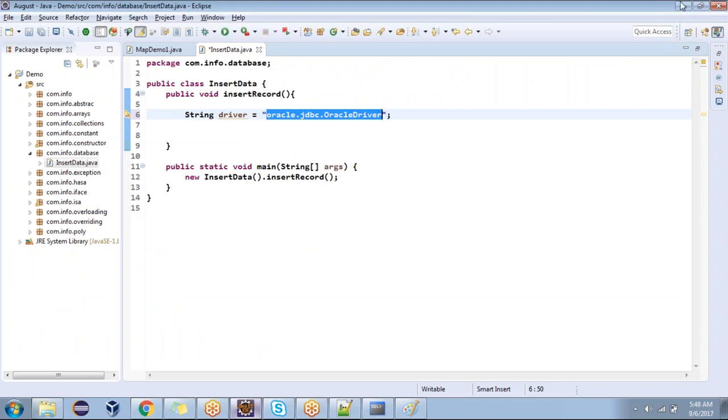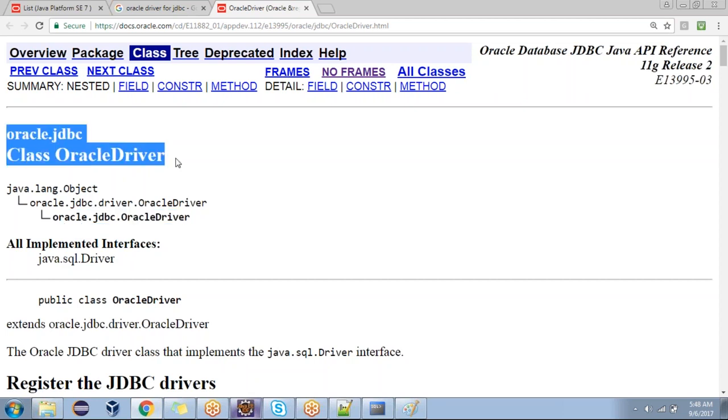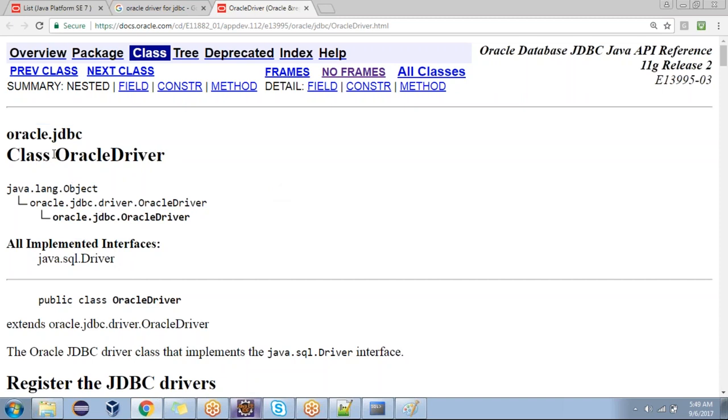What did you understand from this line? Or else you can look at this and tell me. OracleDriver is the class. Excellent. Tell me, are you able to see that each and every word is starting with a capital letter or not? Yes, sir.